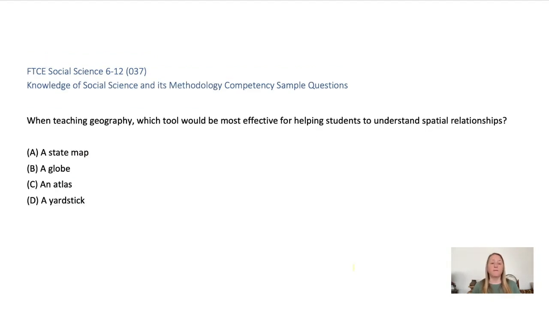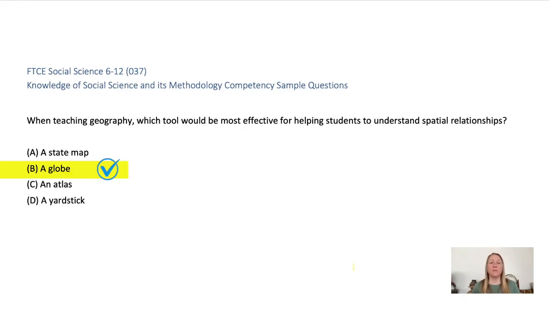When teaching geography, which tool would be most effective for helping students to understand spatial relationships? A. A state map, B. A globe, C. An atlas, or D. A yardstick? A state map is incorrect. This shows local details but is flat and limited. C. An atlas is incorrect. A book of maps is useful but still flat and less accurate. D. A yardstick is incorrect. This measures length, not geography.